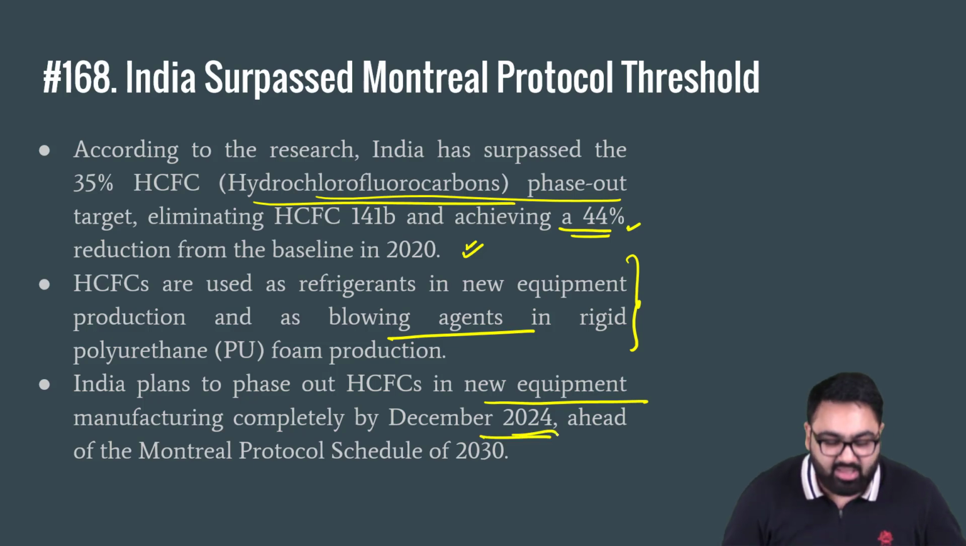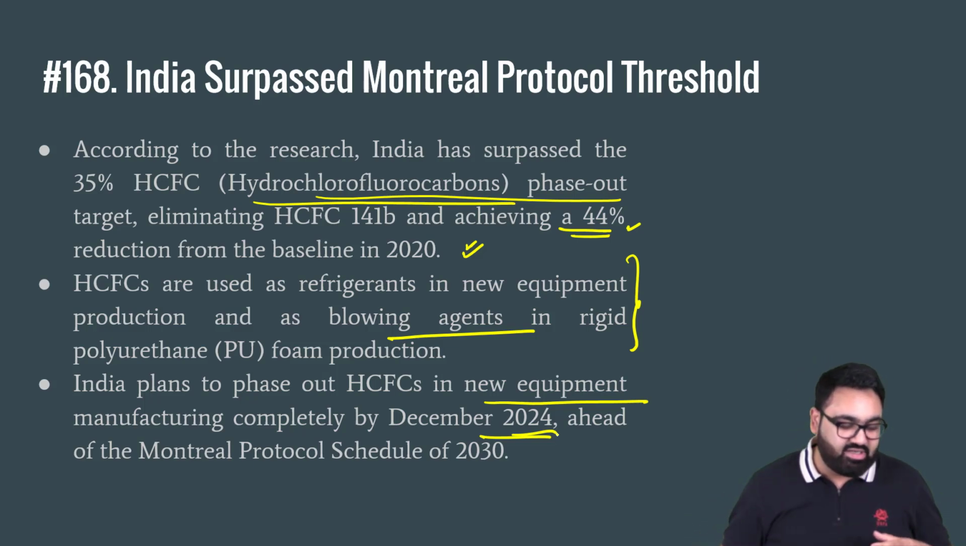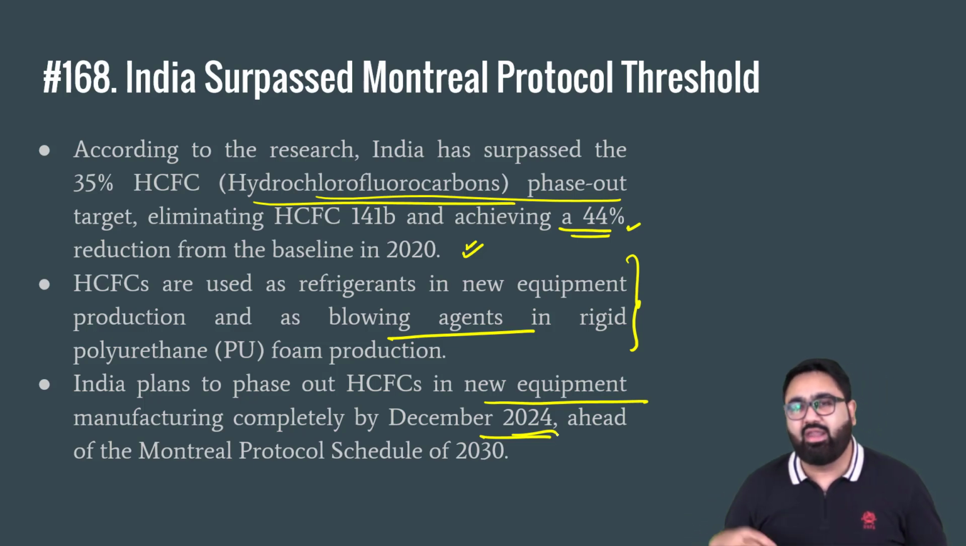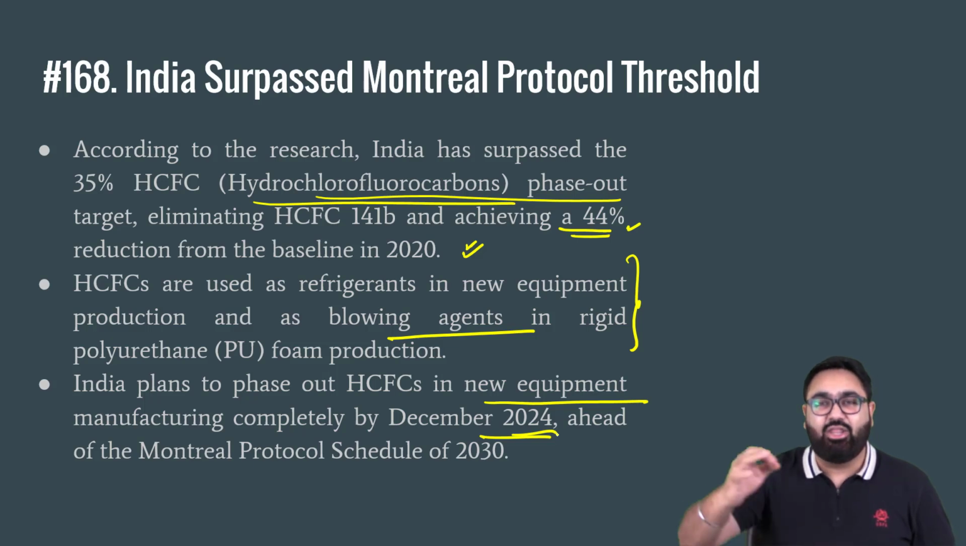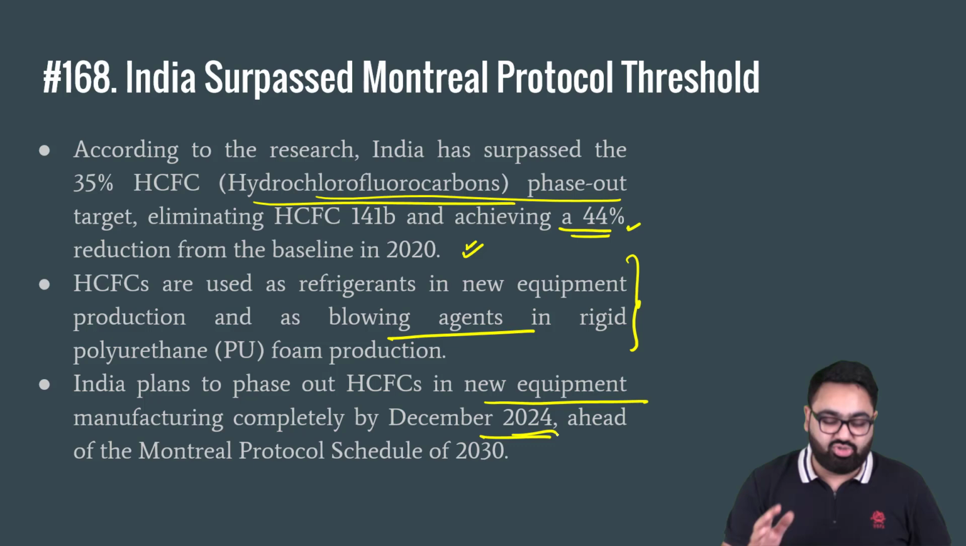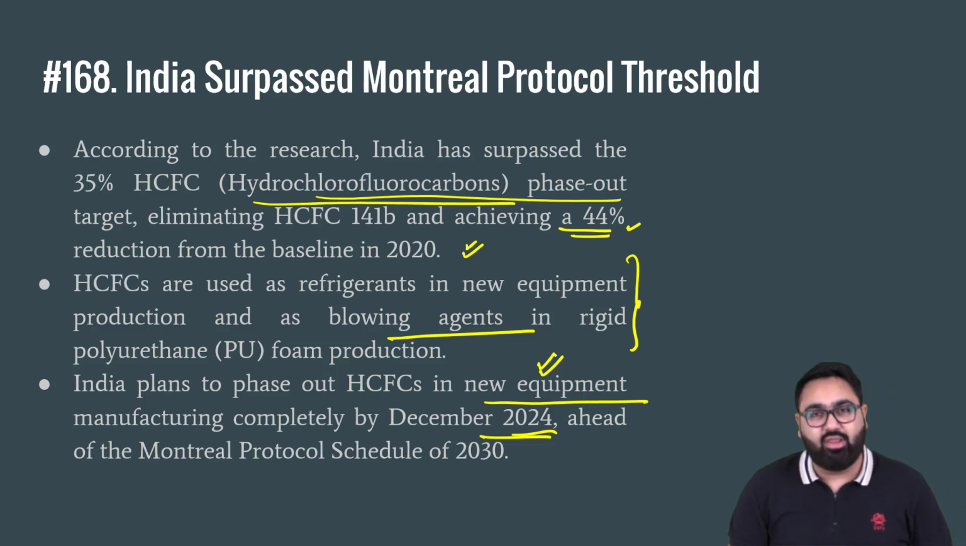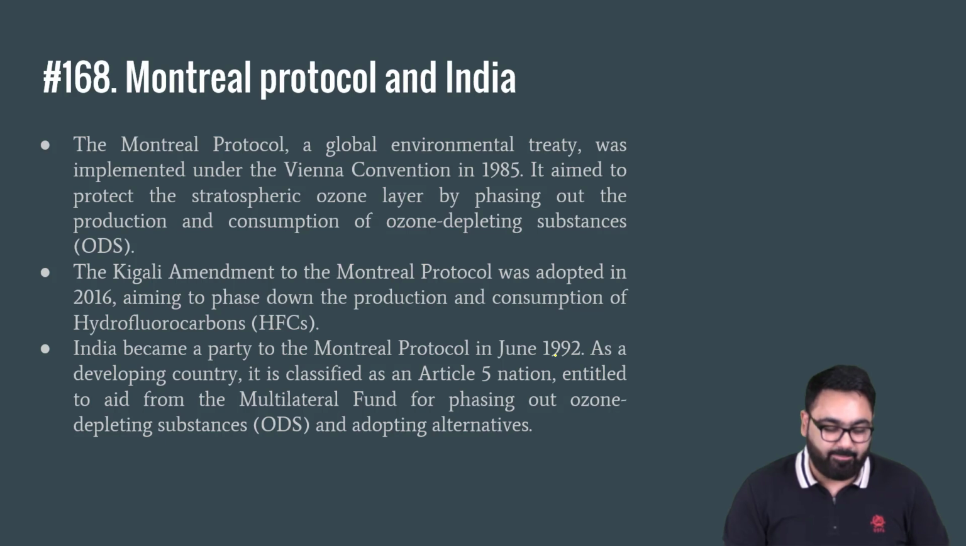So the idea is the equipment that are already made, like air conditioners, refrigerators, that already use this, government cannot ask the industry to remove those appliances. They will be used. But the government has said that the new appliances going forward that will be created now, they should not use this hydrochlorofluorocarbon, and will phase it out completely by December 2024. India is already going beyond the target that we had to achieve by this year.